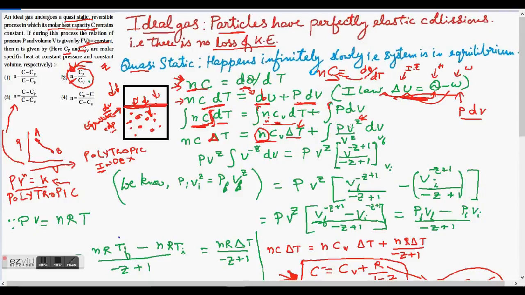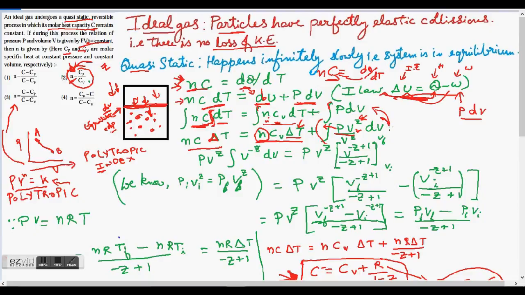And since I want to utilize this expression, PV to the power n is equal to constant, I am going to multiply it in the numerator and the denominator, so it won't make any difference. I can cancel these two values out and get the above expression. But right now I'm going to multiply it in the numerator and the denominator, right? So I can take this PV to the power Z, which I know is constant, out of the integral sign.